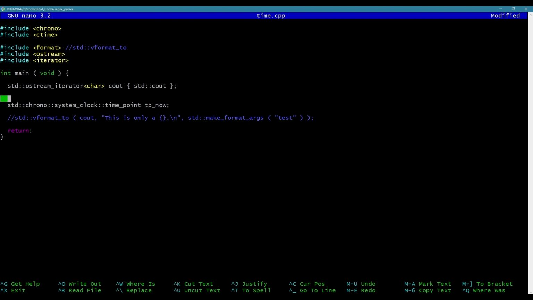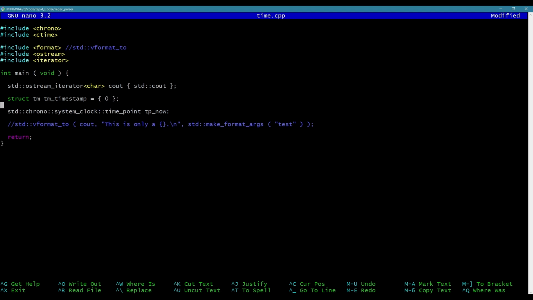So C has struct tm. Okay, let's call it tm timestamp. Okay, initialize it to 0 or something. If you actually want to use two time points, you can actually construct a timestamp by filling out some of its arguments. Let's say timestamp dot tm_year. That's going to be the number of years since 1900. So if I want to use the year 2000, it would be 2000 minus 1900.